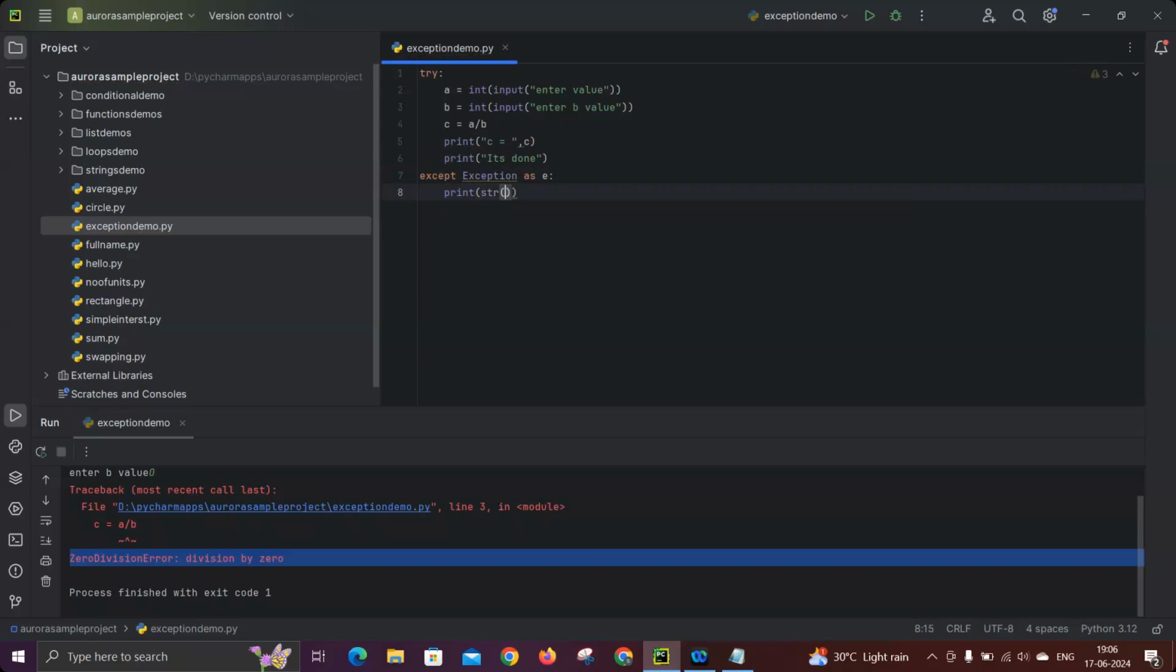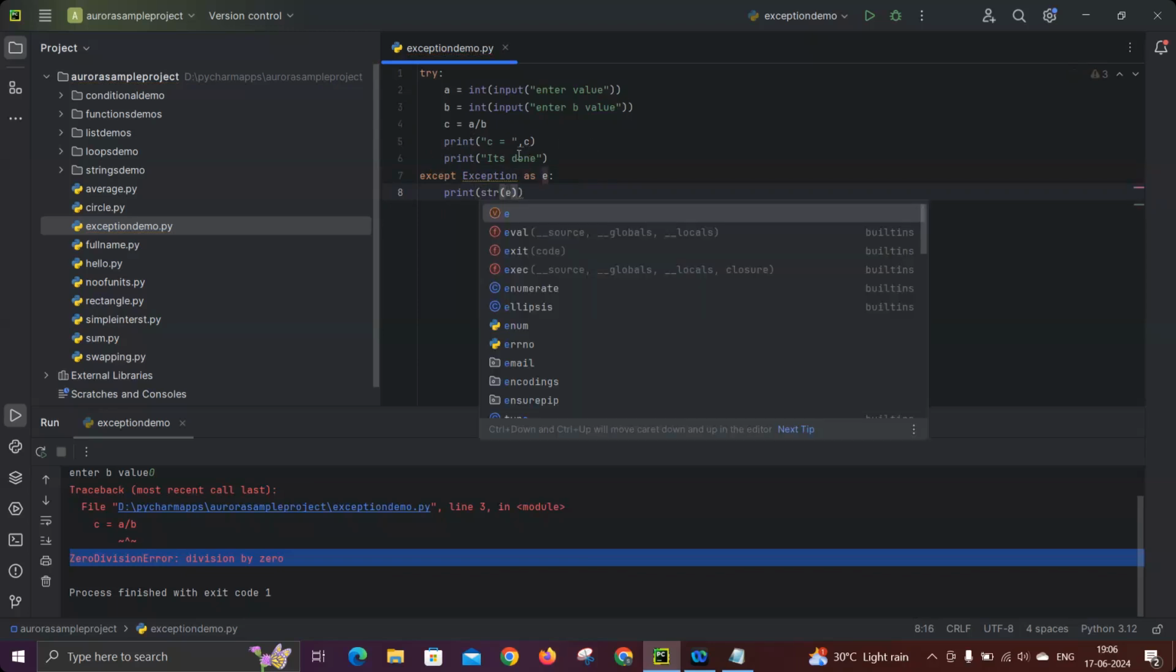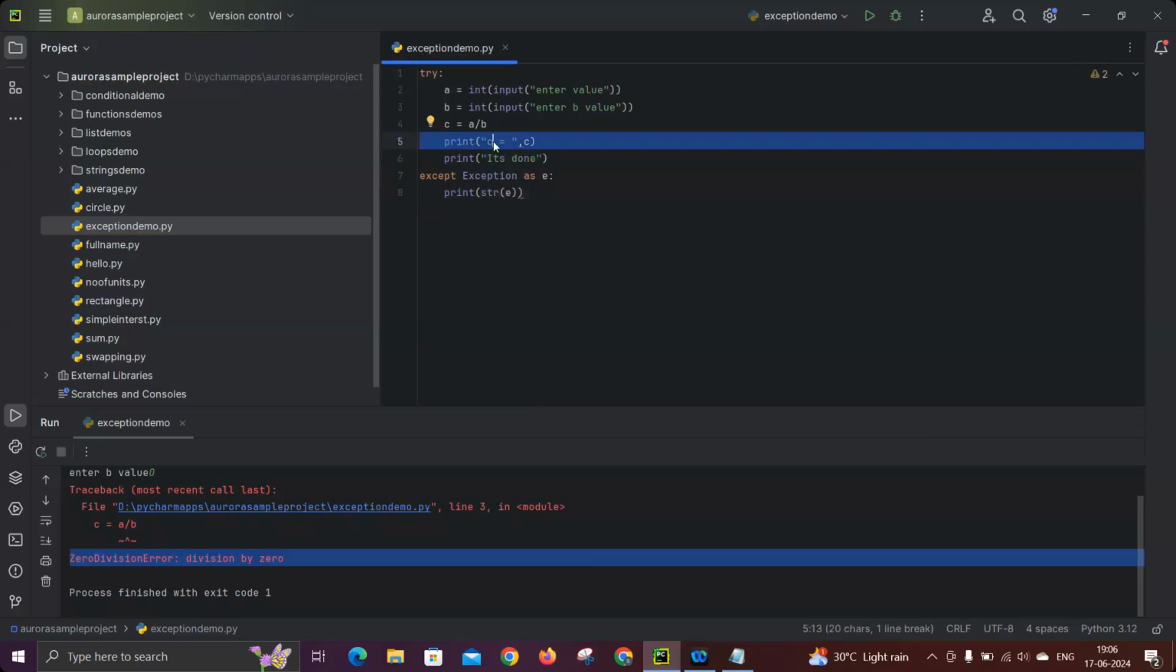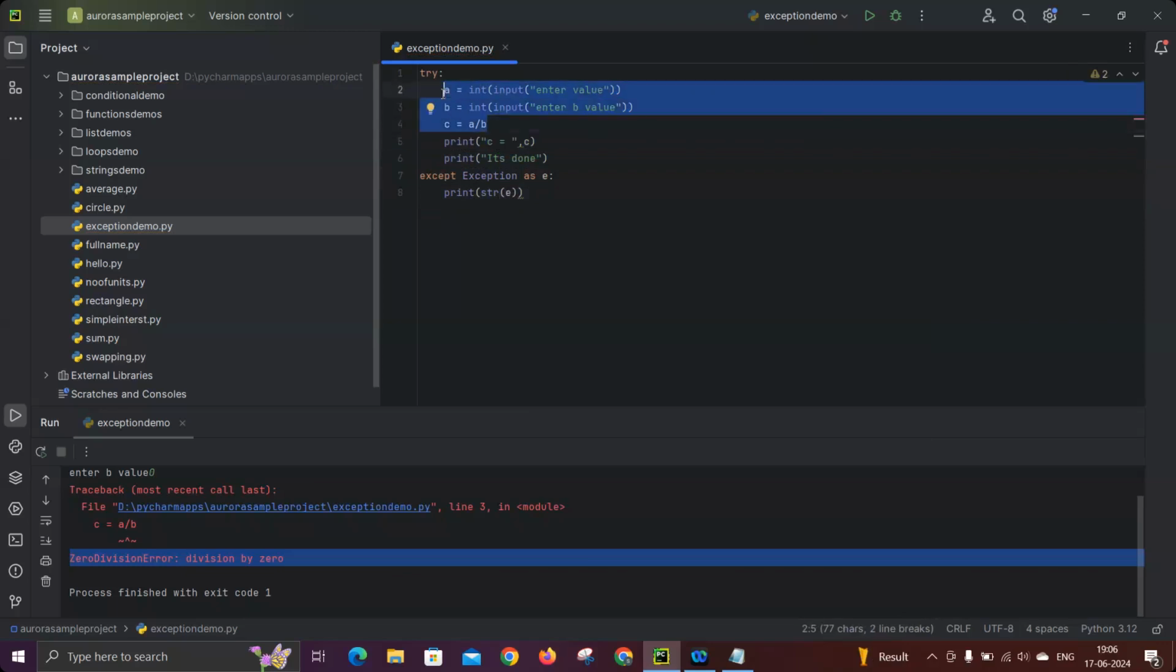I'm not reiterating that, I'm just printing what the issue is. And whatever the print is, it's done. See, the C value we will get only if these 3 lines are executed. There is no doubt, right? Once these 3 lines are executed properly, then only we'll get the C value. But what about the 6th line? It is not required, right?